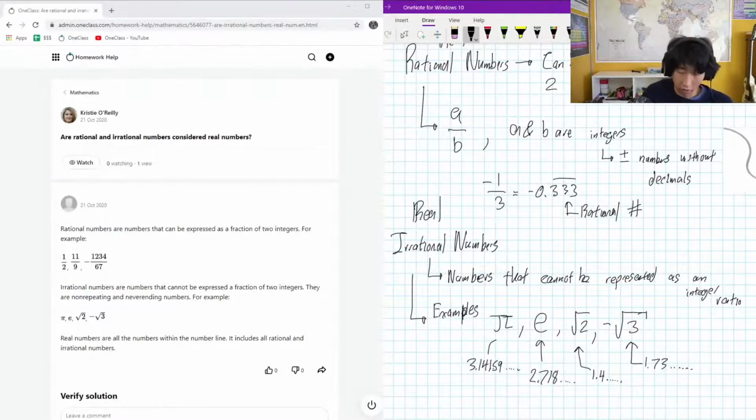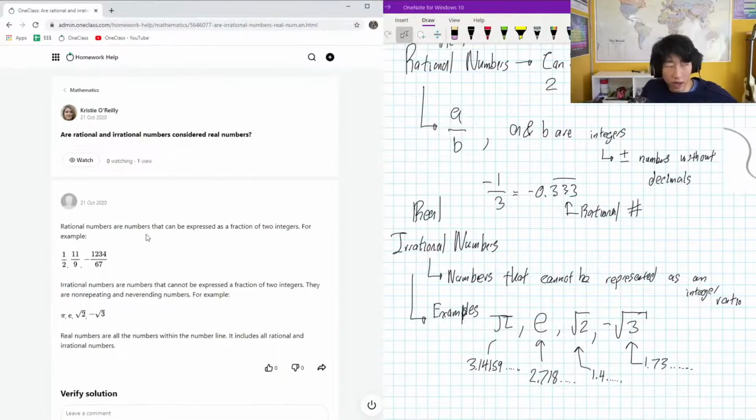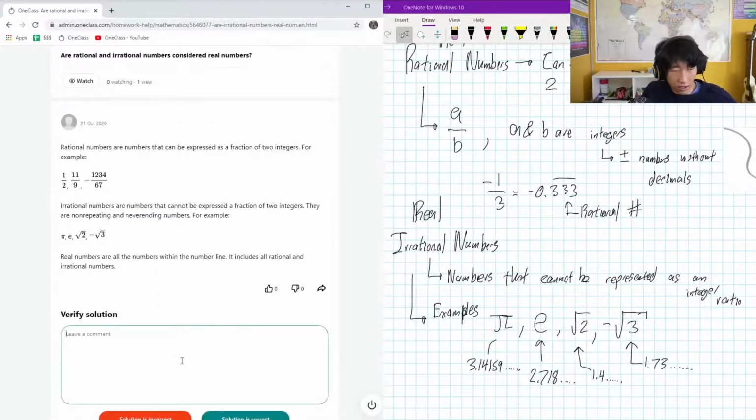Okay, so real numbers does include irrational numbers and it includes rational numbers. So to answer the question, are rational and irrational numbers considered real numbers? The answer is absolutely yes. And here we have a detailed explanation, and that's awesome. So let's let them know the above solution is good. High five. Great work.